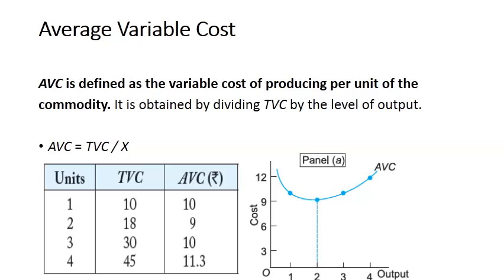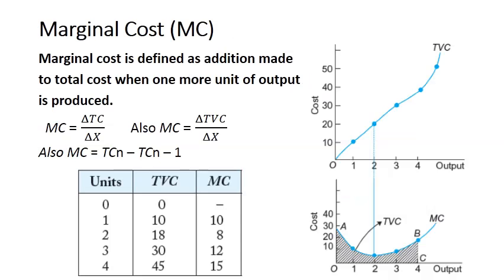Units of output 1, 2, 3, 4. Total variable cost 10, 18, 30, 45. So average variable cost is 10 divided by 1, it is 10; 18 divided by 2, it is 9; 30 divided by 3, it is 10; and 45 divided by 4, it is 11.3. And you can see the average variable cost curve. Initially it declines, reaches a minimum, then it starts increasing. 10, then it declines to 9, then it is again 10, after that it is 11.3. So initially it decreases, reaches a minimum, then it starts increasing. So this is average variable cost.